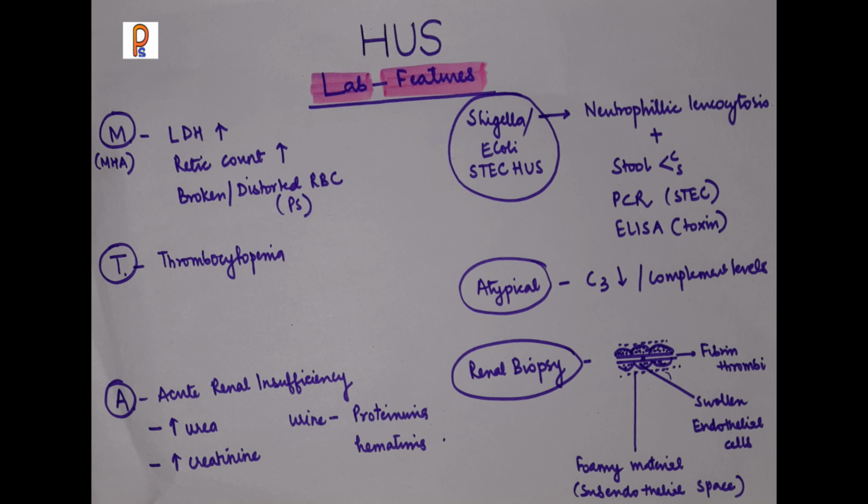Now, if we do a renal biopsy, because of the formation of microthrombi in the lumen, the capillary lumen will be narrow because of the deposition of fibrin and formation of thrombi, and endothelial cells will be swollen because of the damage due to cytotoxins. So there will be swelling of the endothelial cells, fibrin and thrombi deposition in the capillary lumen, and also deposition of foamy material in the subendothelial space.